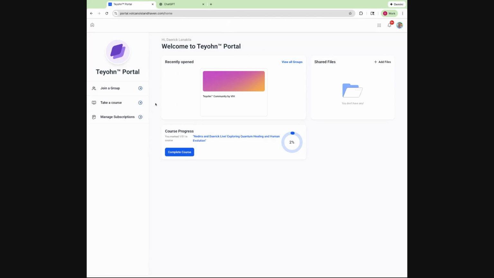So when you log in, this is the first place that you'll be. If you don't see this screen, then click on the little home button up here, and that'll take you to the screen. On this screen, there's two places to go. One is to join the group, and this is how you get to the Teyohn community forum, which is here. We'll do that in a little bit. The other one is to take a course.